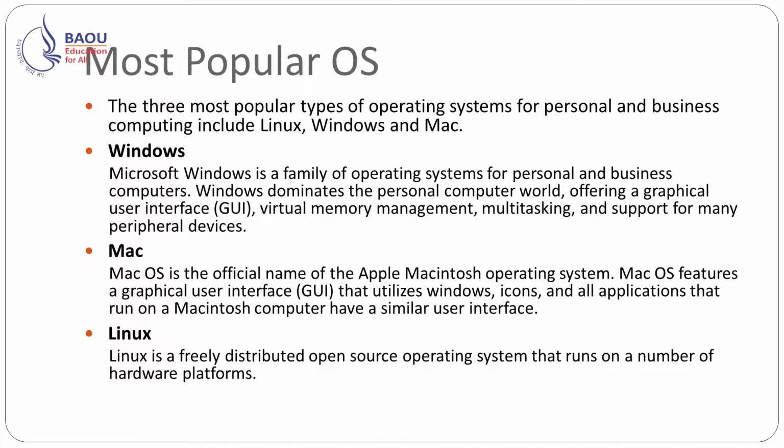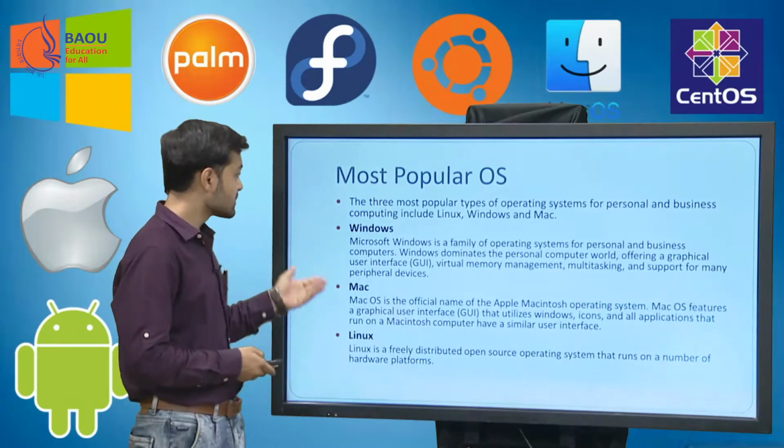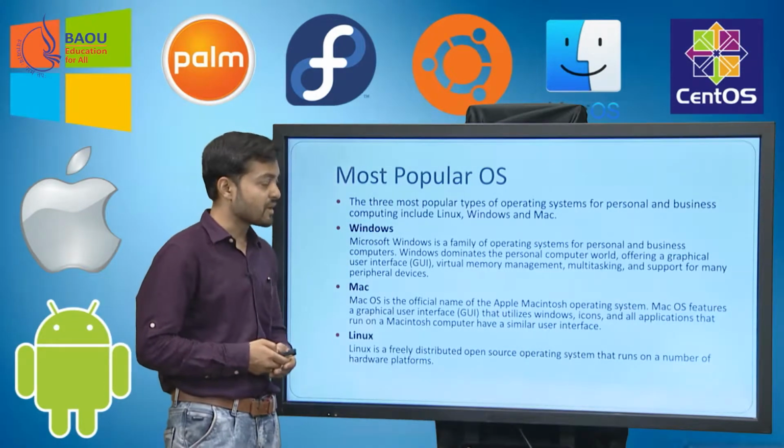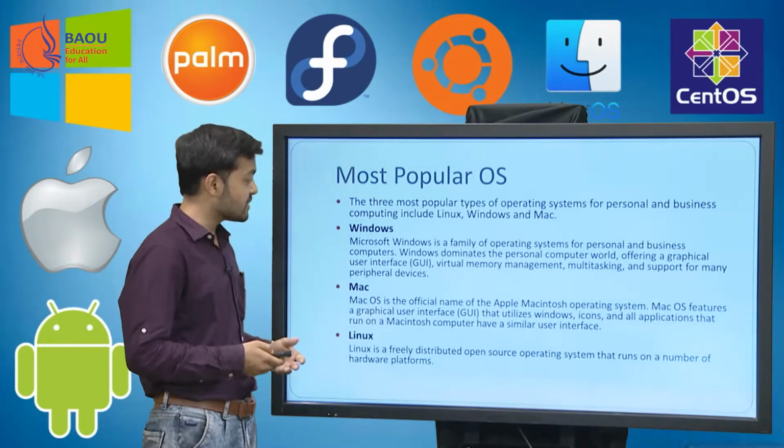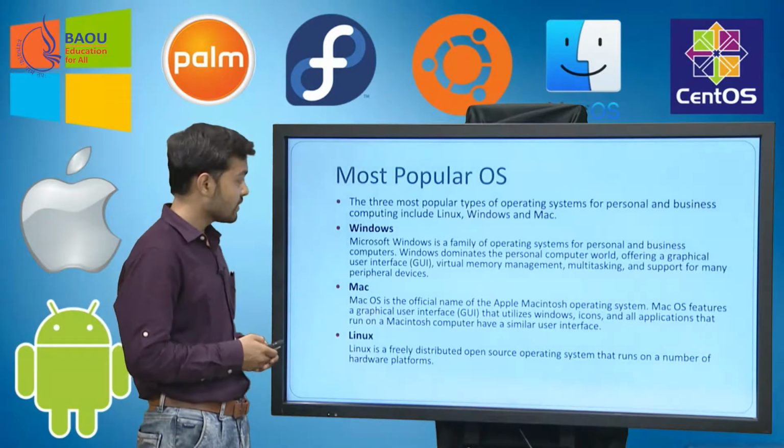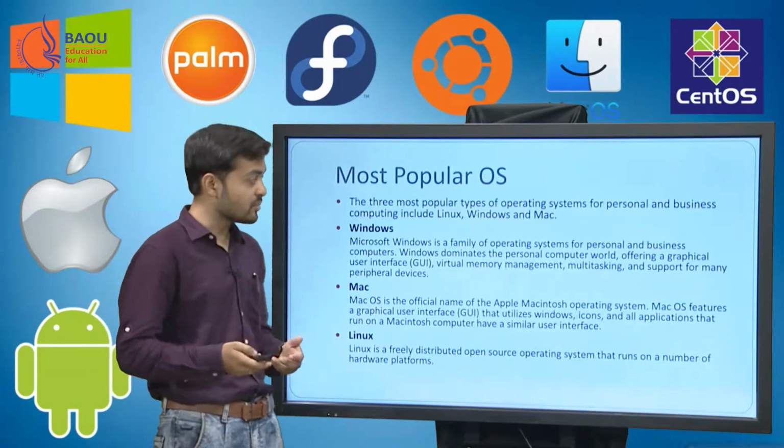This is the list of most popular operating systems in the current world. One is Windows, second is Mac OS, and the third one is Linux. Microsoft Windows is a family of operating systems for personal and business computers. Windows dominates the personal computer world.